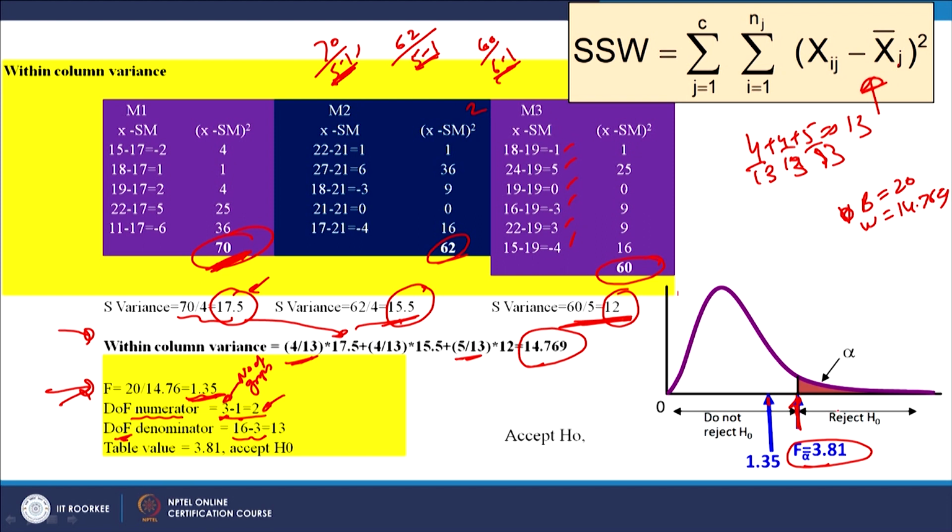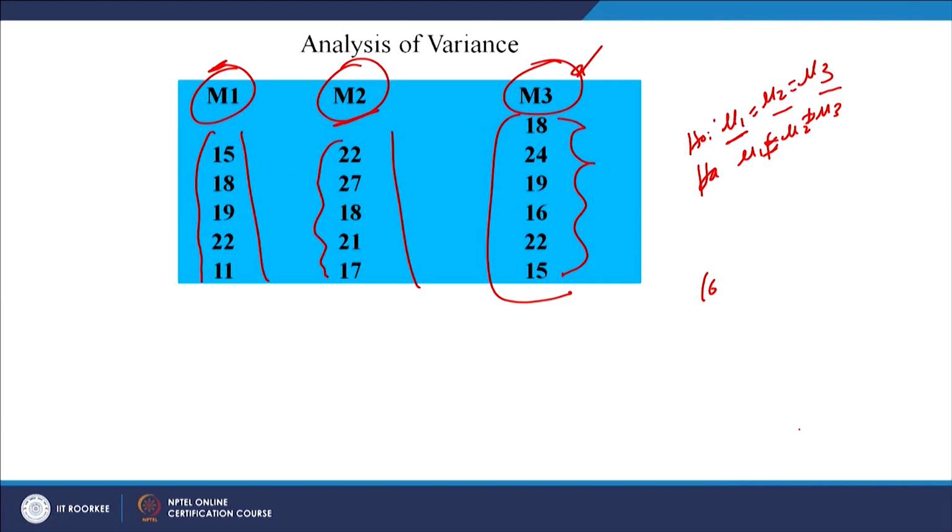So, the calculated F value is in the non-rejection region. We will not reject the null hypothesis. So, our conclusion is we will not reject the null hypothesis. And what was our null hypothesis? That all these 3 means are the same. So, we will say that all these 3 methods are equally effective. There is no significant difference amongst these methods.